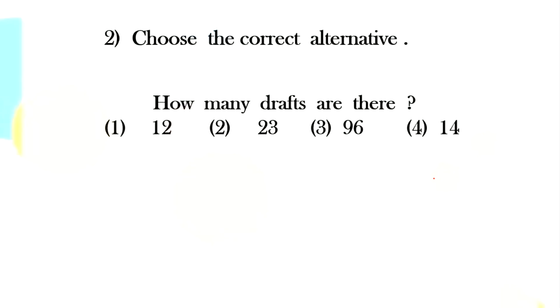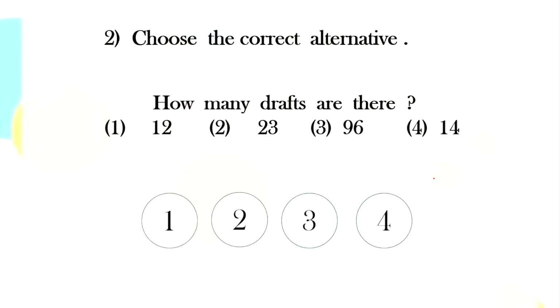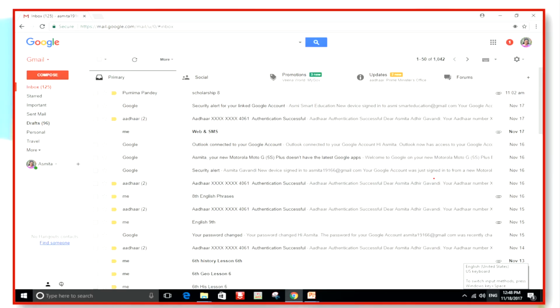Okay, coming to the next question. Choose the correct alternative. How many drafts are there? Draft means, what did I tell you? We have composed a mail, but we have not sent it. We will be sending it very soon, or maybe we will just, you can say, throw it away also. We will delete it also. But right now it is in the form of a draft. How many are there? 112, 223, 396, or 414. How many drafts are there, children? There are 96 drafts. So you remember, here it is. How many drafts? 96 drafts are there on my Gmail.